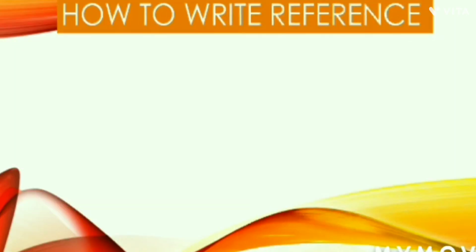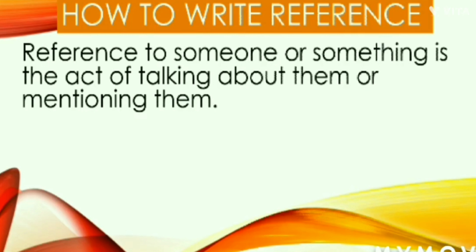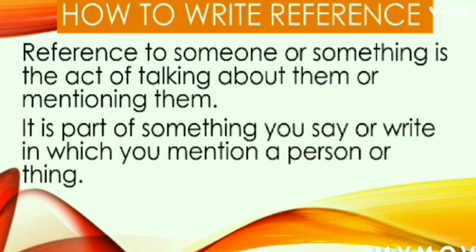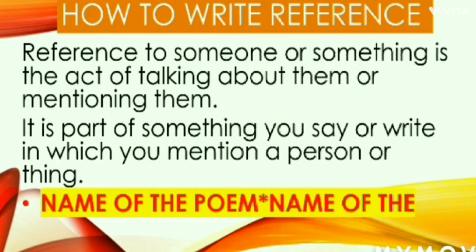How to write reference? Reference to someone or something is the act of talking about them or mentioning them. In other words, it is part of something you say or write in which you mention a person or thing. If we focus on the activity, reference here means writing name of the poem and name of the poet.